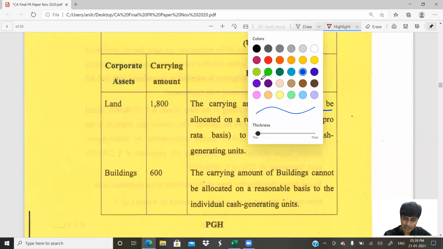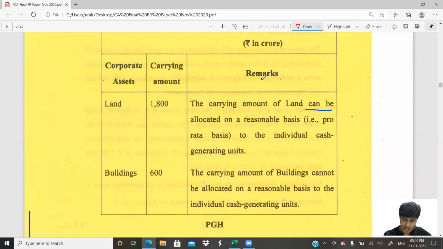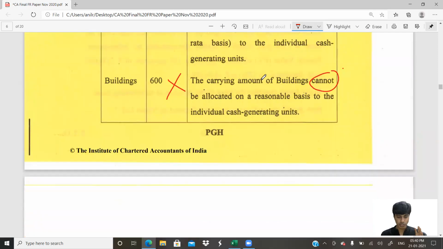I'll mark it in red. Cannot be allocated. So this should not be allocated. A lot of us will not even read the entire statement and jump in and allocate. Don't do that. They mentioned very clearly that building cannot be allocated on a reasonable basis. So we will not proportionately allocate building to CGUs to find impairment. Buildings will be considered only in the total when we find the second level of impairment loss. Important point. Note this.